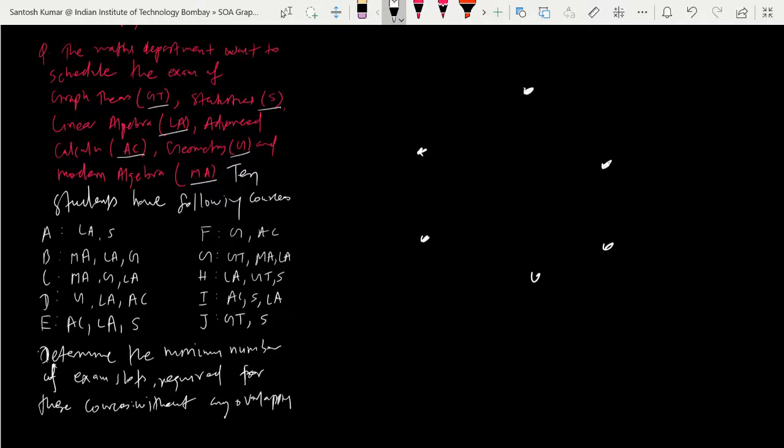So let me name them, starting with the vertices of subjects. Graph theory, statistics, advanced calculus, geometry, modern algebra, and then one I missed: linear algebra.